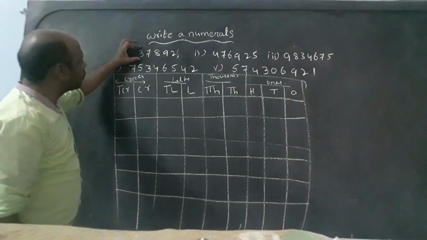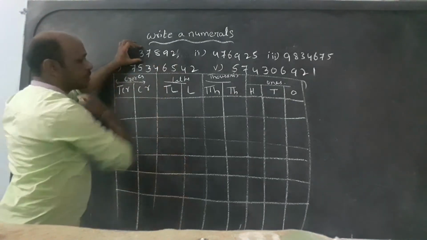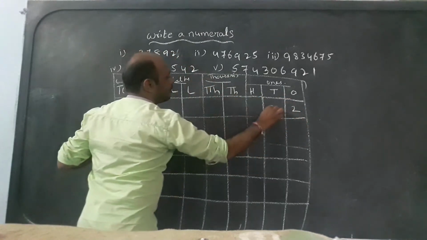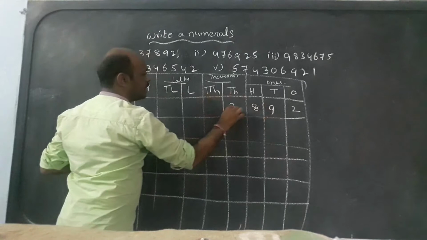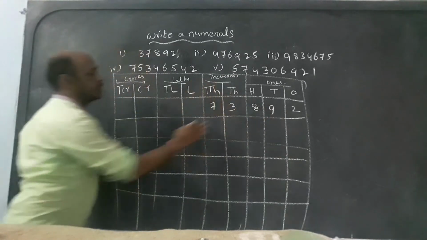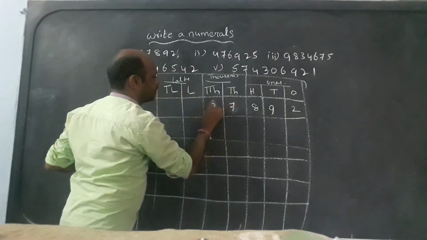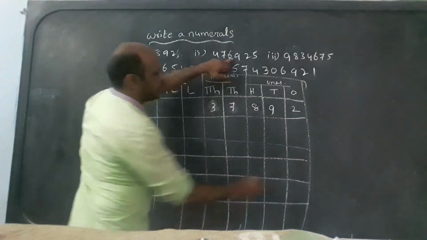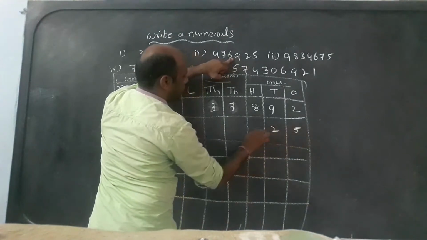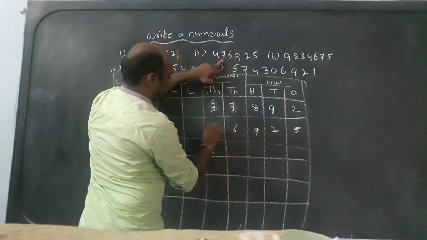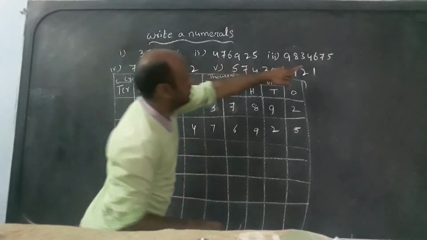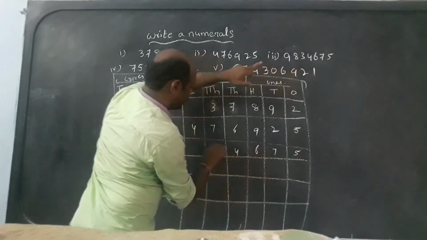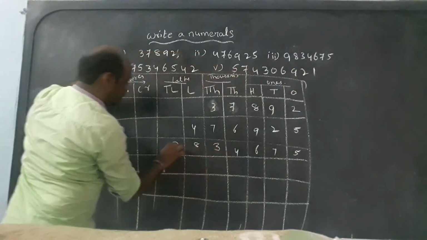Now again we have to write, starting from the ones place and moving to the other places, from right to left. Ones: 2, 9, 8, 7, 3. Next one, again 6 digits, count it: 5, 2, 9, 6, 7, 4. Next one: 5, 7, 6, 4, 3, 8, 9.